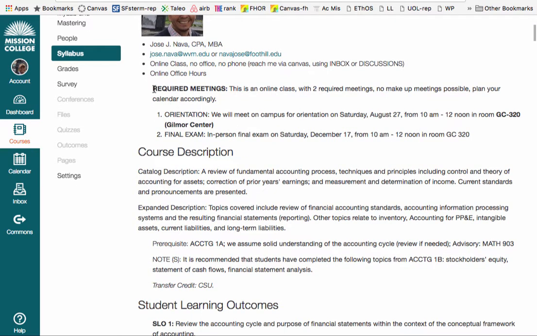There are going to be 2 required meetings for this class. As you know already, there will be an orientation meeting this coming Saturday on the 27th from 10 a.m. to 12 noon in the Gilmore Center building, room 320. There will also be a final exam in person, same building, same classroom, from 10 to 12 in the morning on December 17th. You need to make sure that you can make that date. There will be no changes to that date. That is fixed by the college.